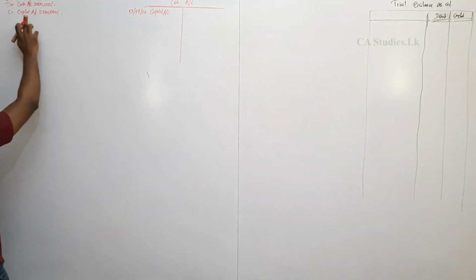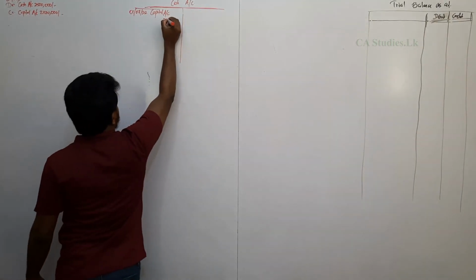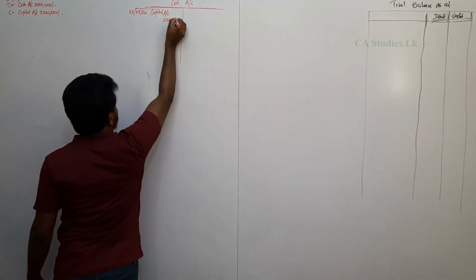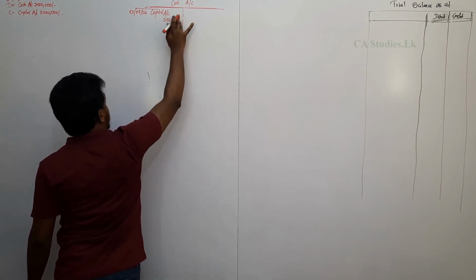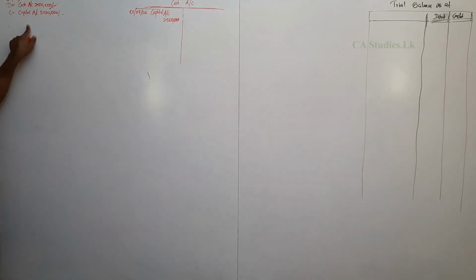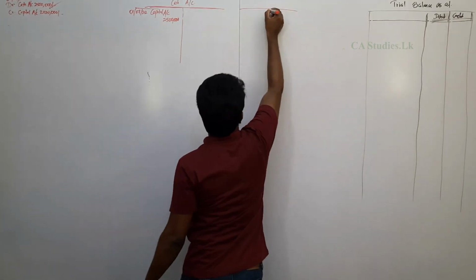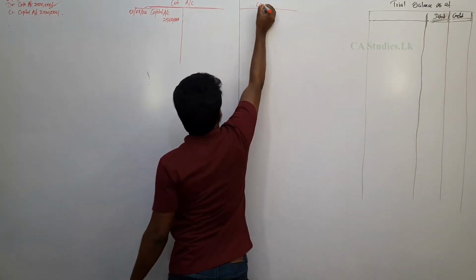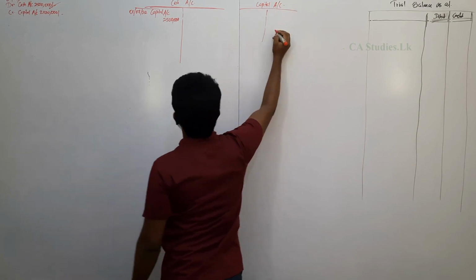Where the credit is placed, you must use that account name. 2.5 million, 2,500,000. So we did this one entry. Put a tick. Second one is to open the capital account. Capital account, credit side.